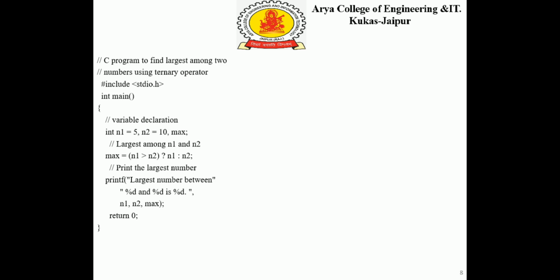We can see n1 is having the value 5 and n2 is having the value 10. Then the condition n1 is greater than n2 is false. n1 is smaller than n2. So max will have the value n2 in it, and it will be printed using the printf statement. The largest number between the two numbers is finally the max value. This is how the ternary operator or the conditional operator works.